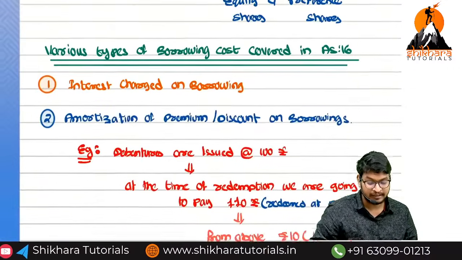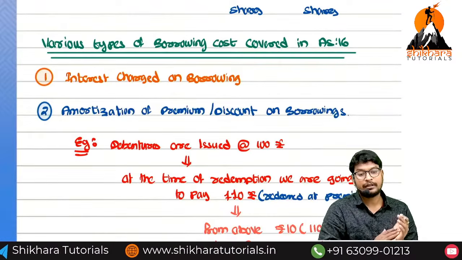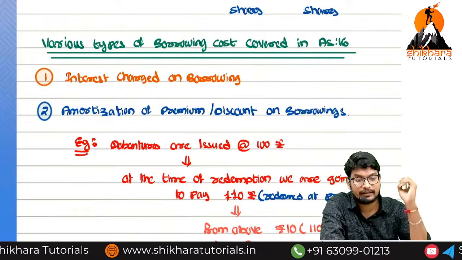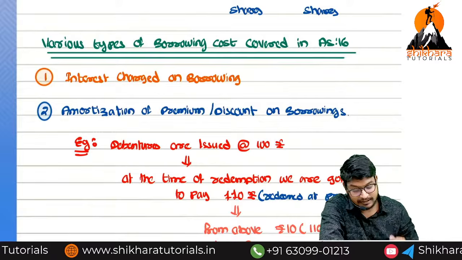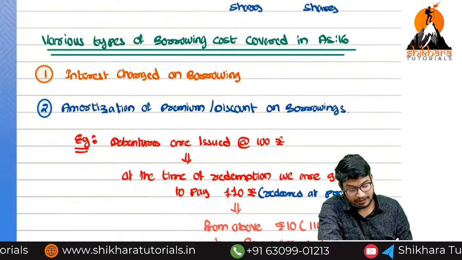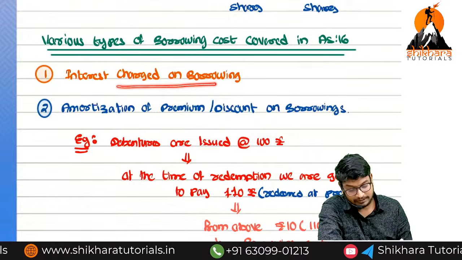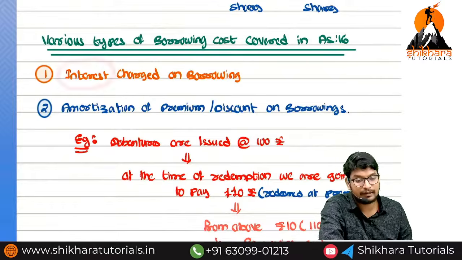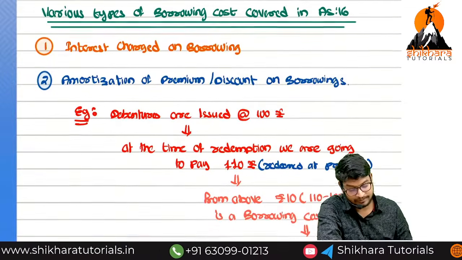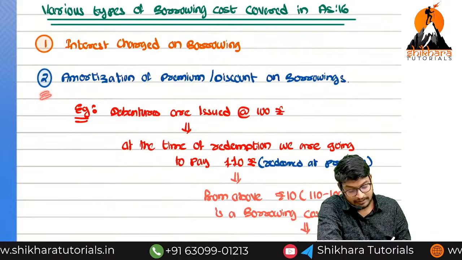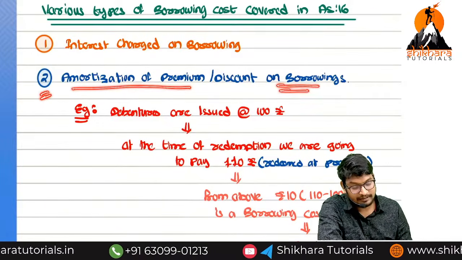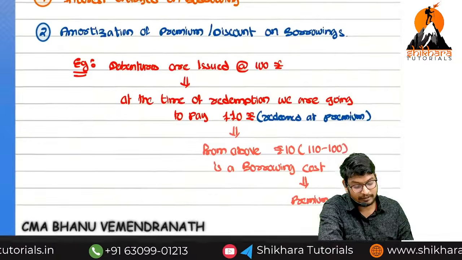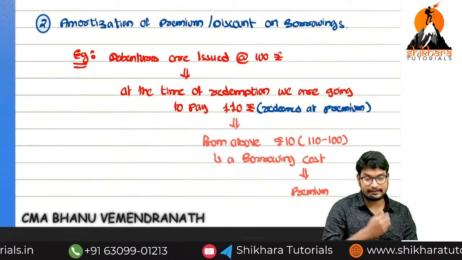That's all. Next, I have already told you, not only interest is included in borrowing cost, there are some other items also. So what are the items here? Interest charged on borrowing. Normally, interest is called borrowing cost. Next, second point, amortization of premium on borrowing. What is the meaning of this, sir? You will understand by seeing this example.